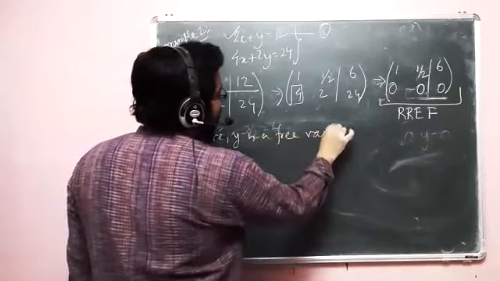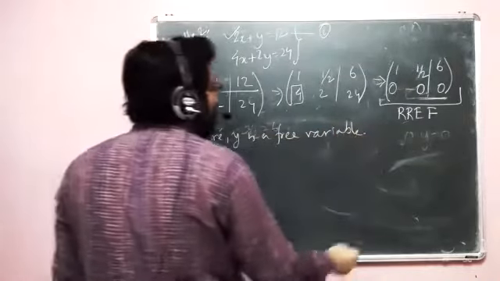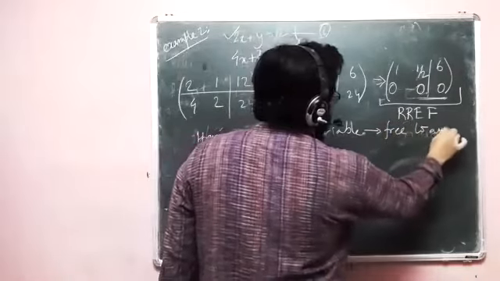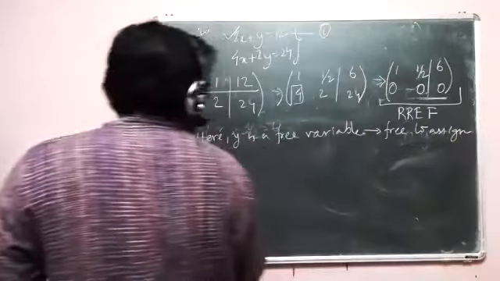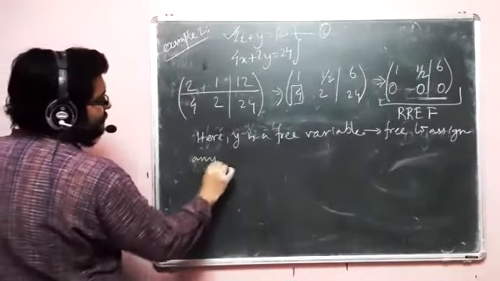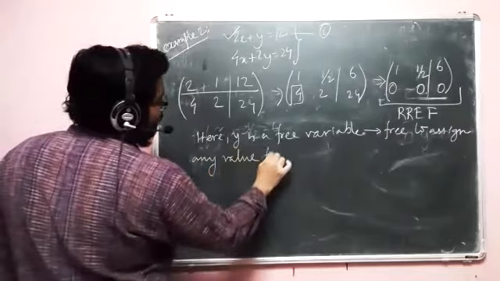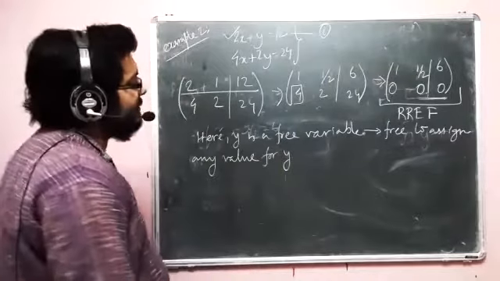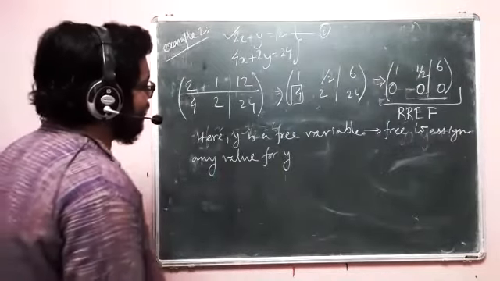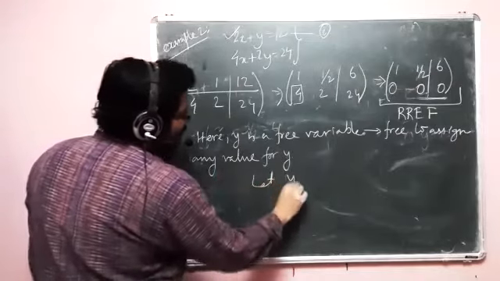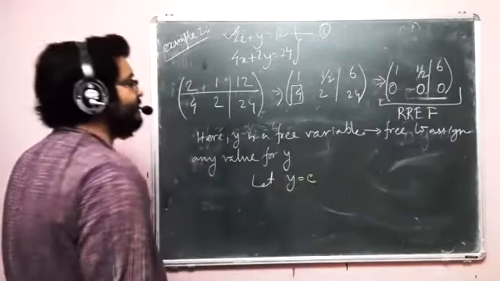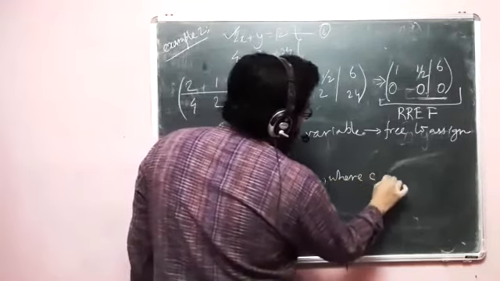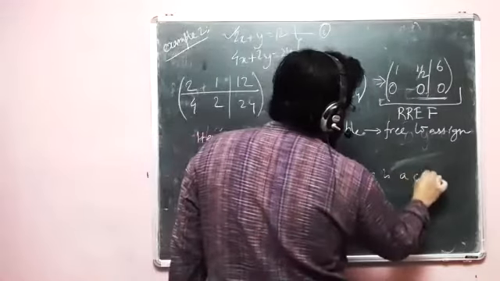And what do we mean by that? That means we are free to assign any value for y. So obviously we will not take 0. To be mathematically more meaningful, we will take let y equal to c, where c is a constant.